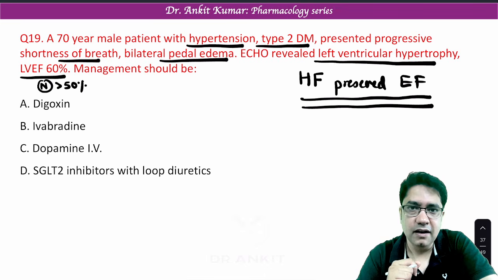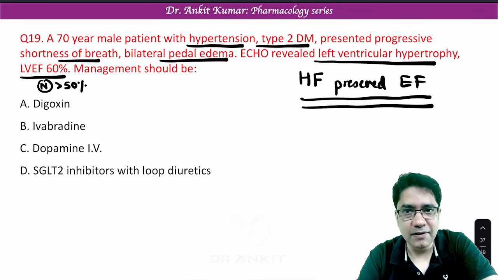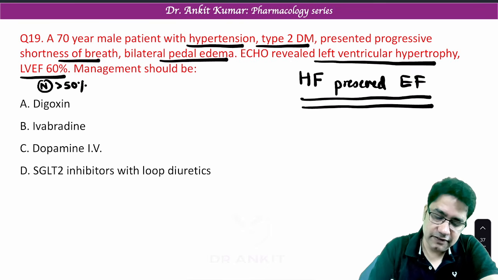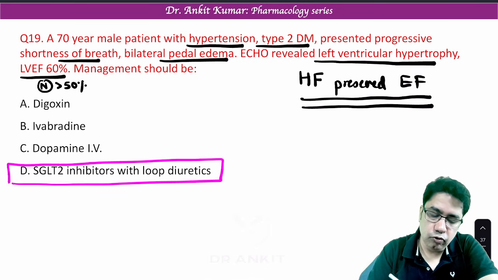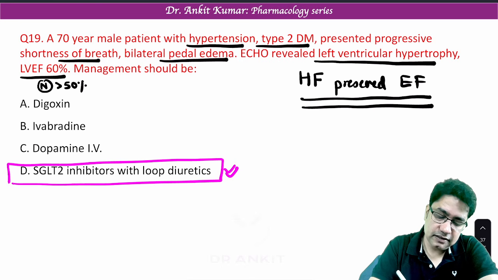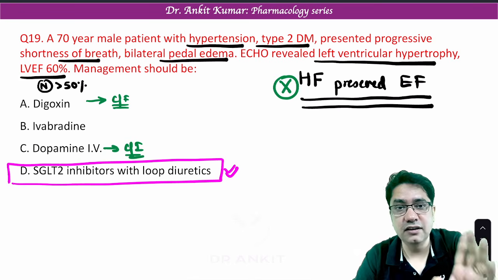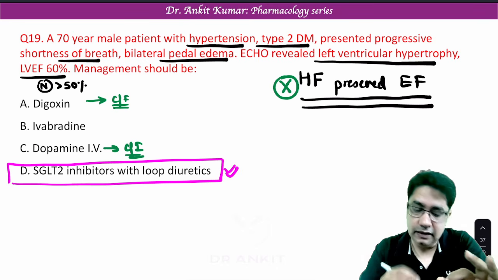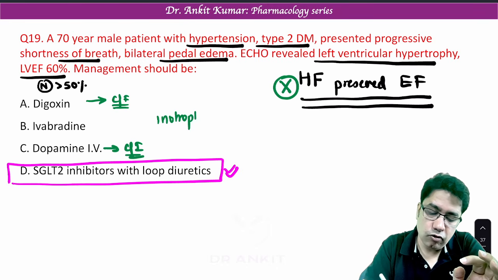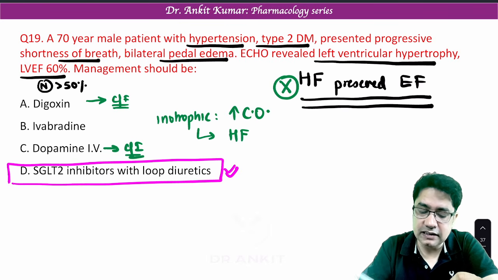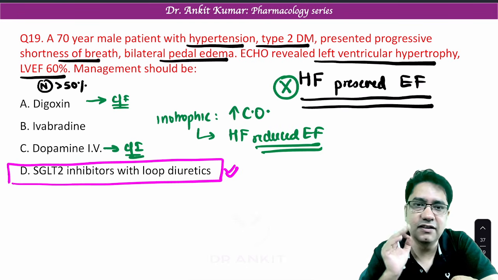What is the management? Remember, we have to protect the heart because the heart is failing. And the drug which is given is an SGLT2 inhibitor with a loop diuretic. Remember, drugs like digoxin and dopamine are contraindicated in heart failure with preserved ejection fraction. These drugs are inotropic drugs. They are only and only given to increase cardiac output. So these drugs are only given when there is heart failure with reduced ejection fraction. They are never given in preserved ejection fraction.